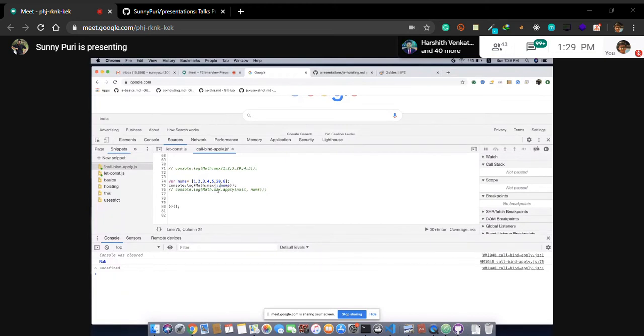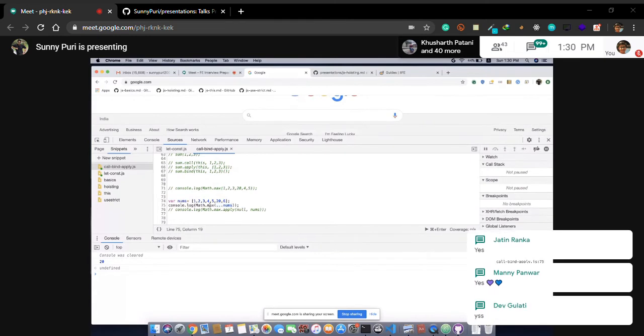So what is spread? Basically, it will break down an array into small chunks like this. It will break your array into arguments. This is clear, how we can use apply in real examples.